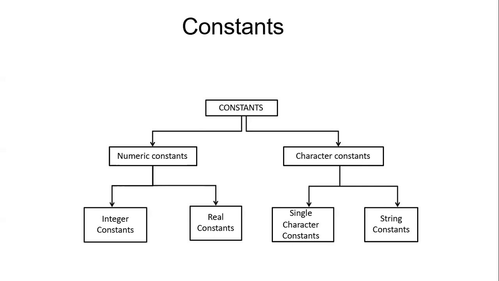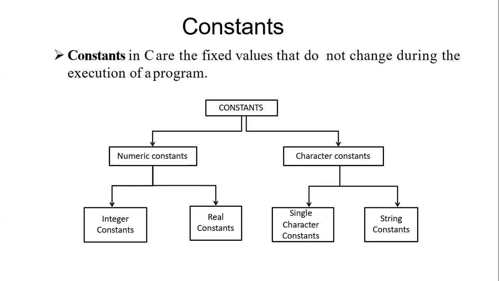Coming to the character constant, we have single character constants. We also have string constants over here. Just now I told you letter A, letter B, letter C, single character constants. Numerical 1, single character. Comma, single character. Dot, single character. Everything that is taken in single quotes is a single character constant. If we are combining them, like Raheem is a name, combined with all the characters R-A-H-E-E-M together forming a string, and a string should always be mentioned in double quotes. It will be clear to you in the next slide.